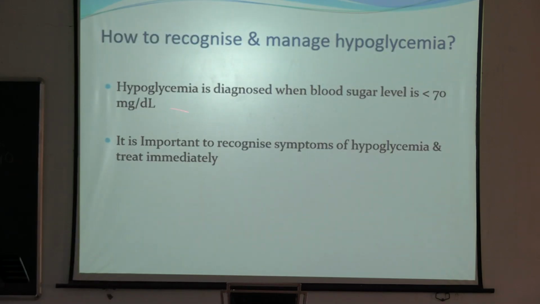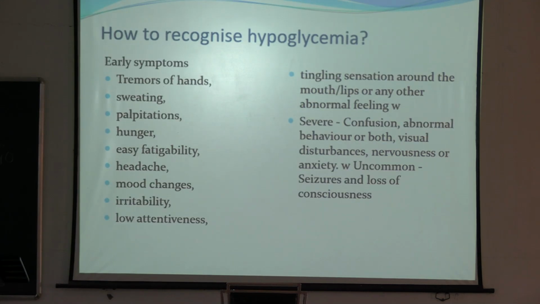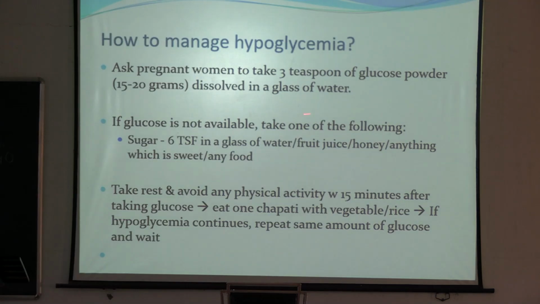How to recognize or manage hypoglycemia? If it is less than 70, that means there is hypoglycemia. So, you have to give glucose powder, 3 tablespoons, 15 to 20 gram, dissolved in a glass of water. If the patient asks what to do if blood sugar is less than 70, we will ask the patient to take 3 tablespoons of glucose powder dissolved in a glass of water. If glucose is not available, you will ask the patient to take sugar or anything sweet, okay.